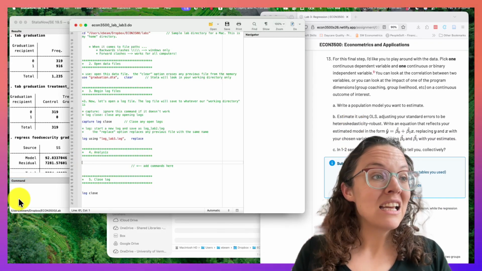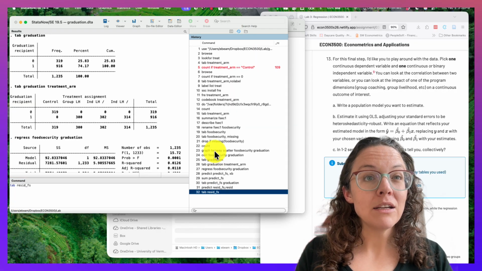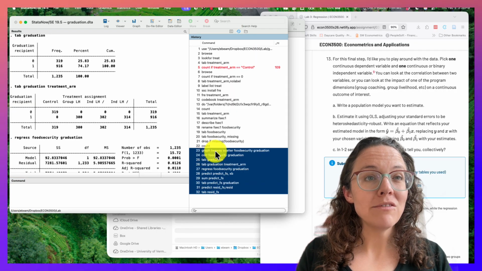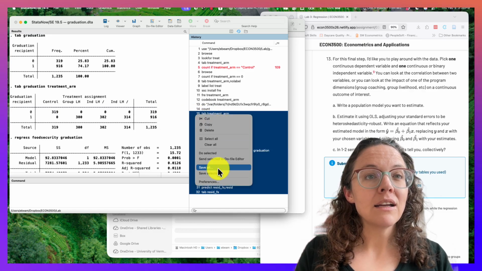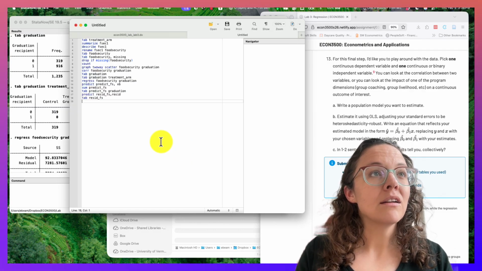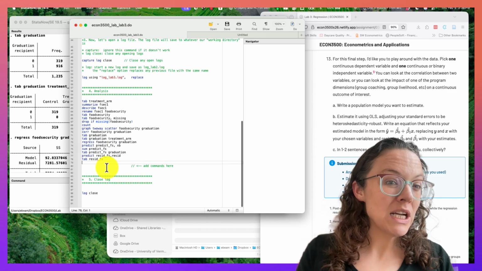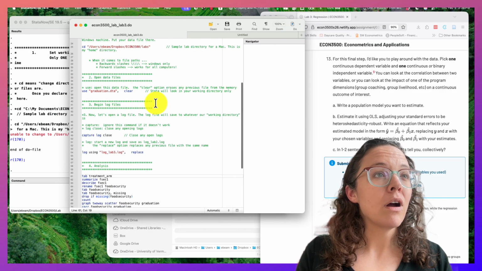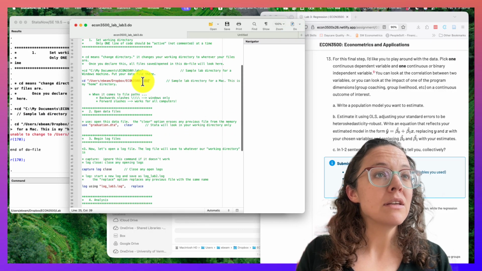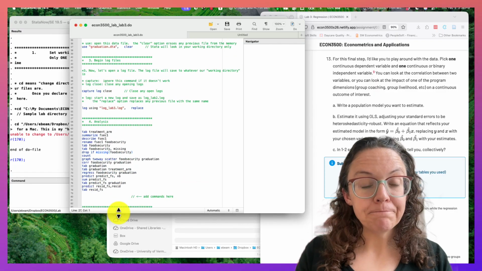I didn't. If I wanted to, and I messed that up because I was having too much fun, I might go over here, I might hold Shift and select them, might right click and send them to my do file editor, and then I might just paste them in here. This isn't great, but it will run as long as I don't mess up this, which I've already done, and it will get the job done.